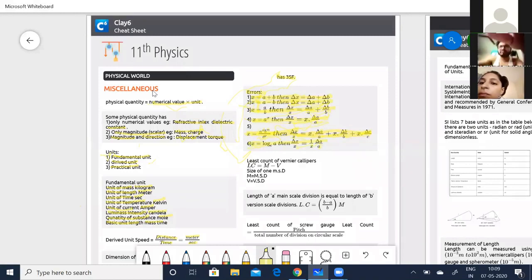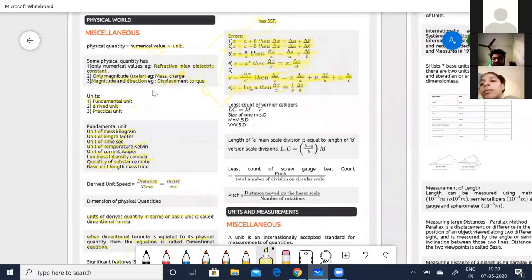Okay, in your 11th class, you would have done practicals on vernier calipers, screw gauge and everything. Let us now see how to calculate the least count in vernier calipers. So least count is equal to the main scale division minus the vernier scale division. So the size of one main scale division, you write it as M is equal to MSD and B is equal to VSD. Okay. So the length of A main scale divisions is equal to the length of B vernier scale divisions. So the least count is equal to (B minus A) by B times M. Okay. (B minus A) by B times M.